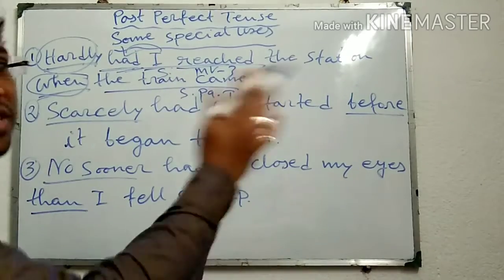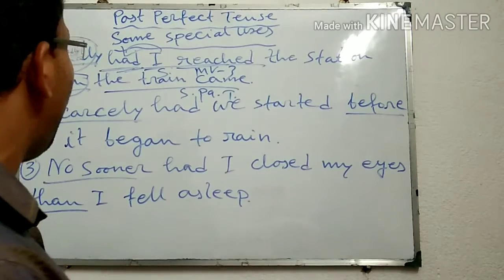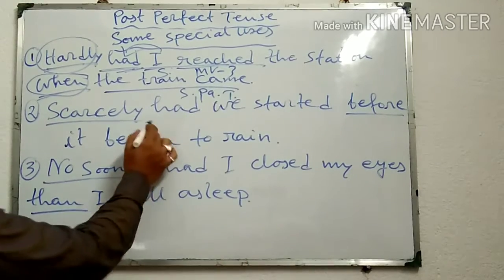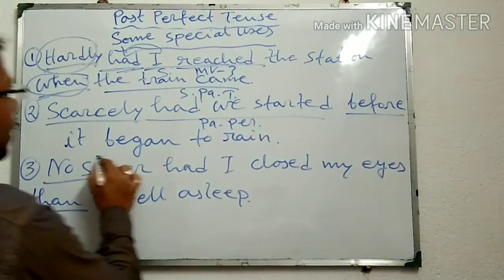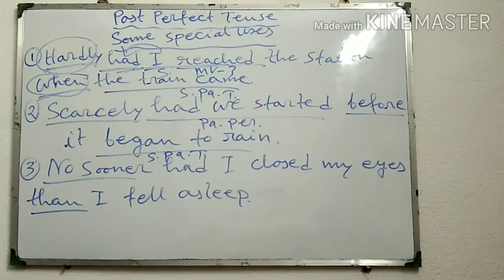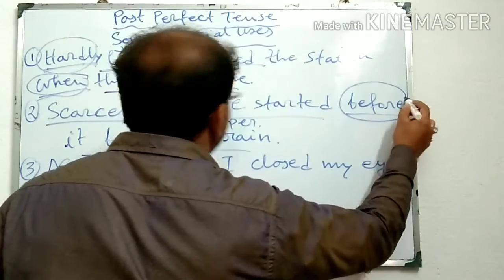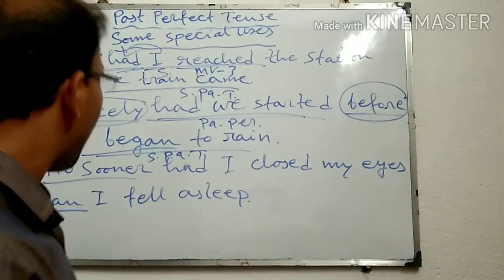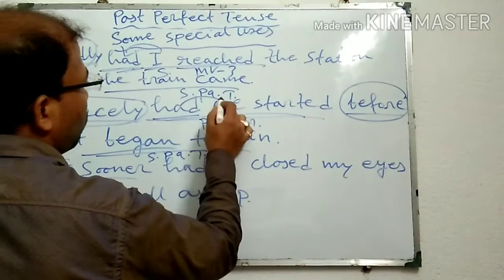before the subject. Similarly, second one also, scarcely had we started before it began to rain. Here also note, had we started, it is past perfect tense. Began to rain, it is simple past tense, because latter actions. And before simple past tense we should use before, and before past perfect tense we should use scarcely. And here also note one thing, had is used just before the subject.